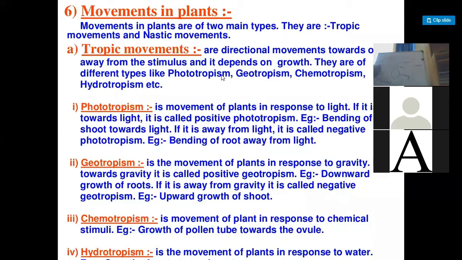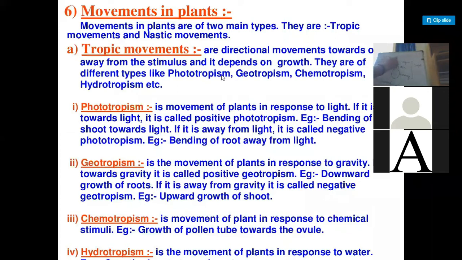The male gametes in the flower are produced by the male part, which is called the stamen, in the head-like structure that we call the anther. So the anther produces the pollen grain, that is, the male sex cell or male gametes.